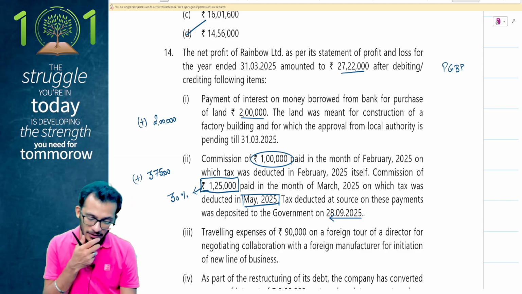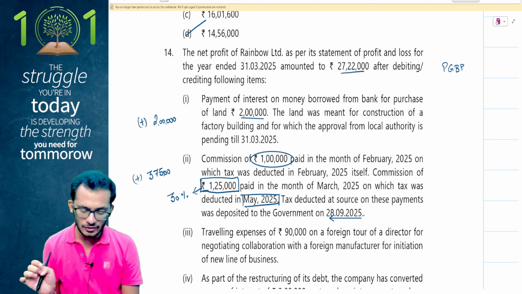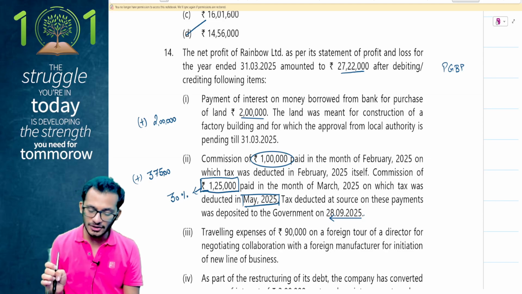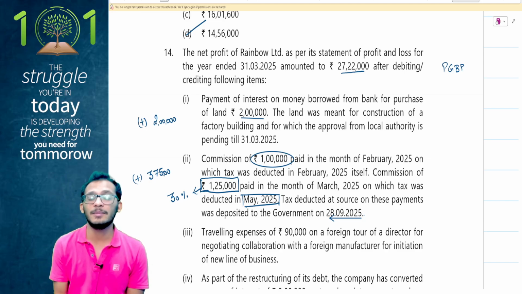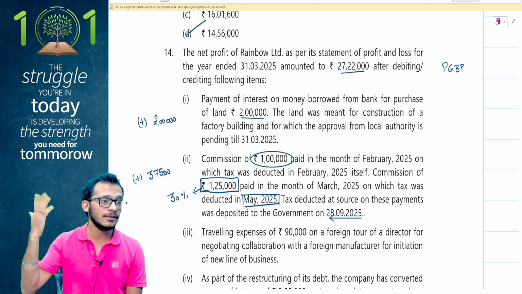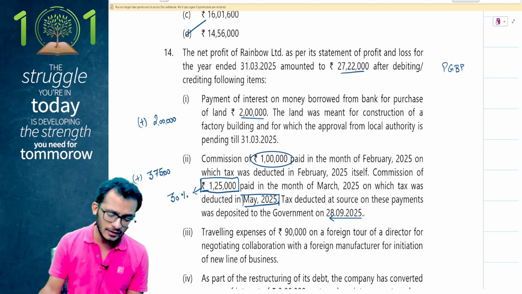Yes, although people, if you come and ask me, nowhere have they mentioned that this is a payment made to a resident. So this is an assumption which I am probably making. It doesn't mention anywhere that it's a resident payment of commission. I could have assumed that this is a payment made to a non-resident also, in which case I would have disallowed the 100%. So it's a choice given to you.